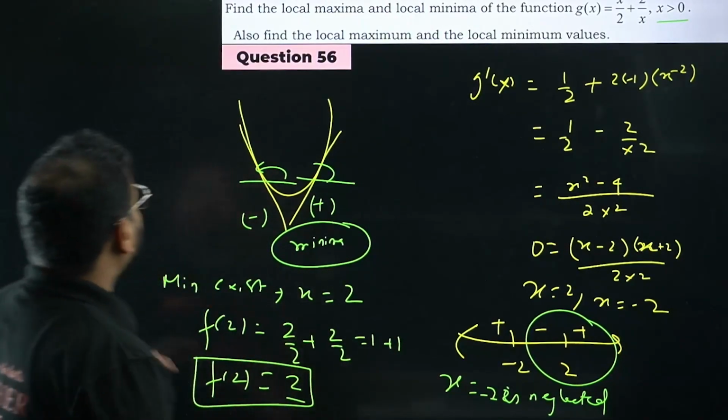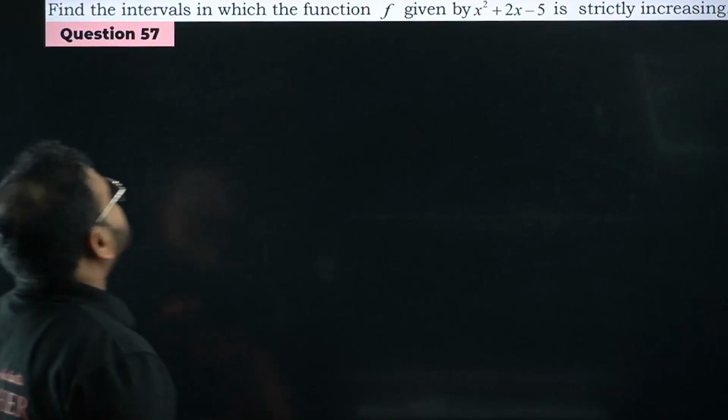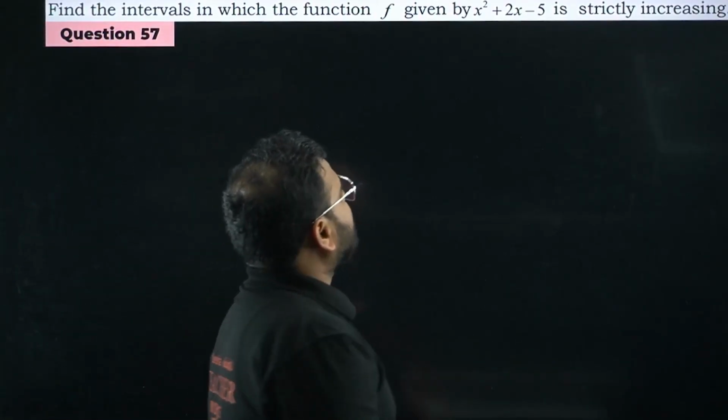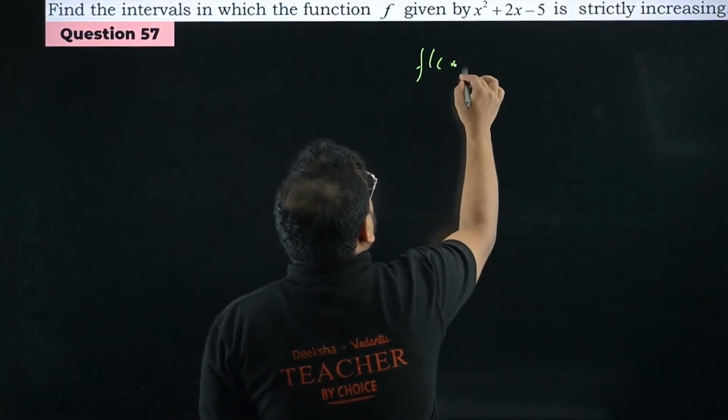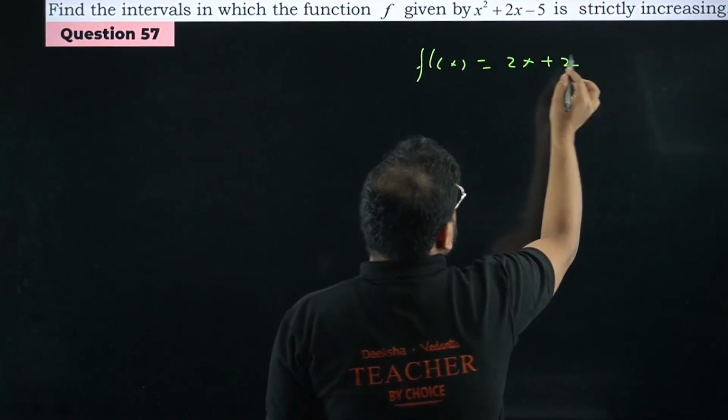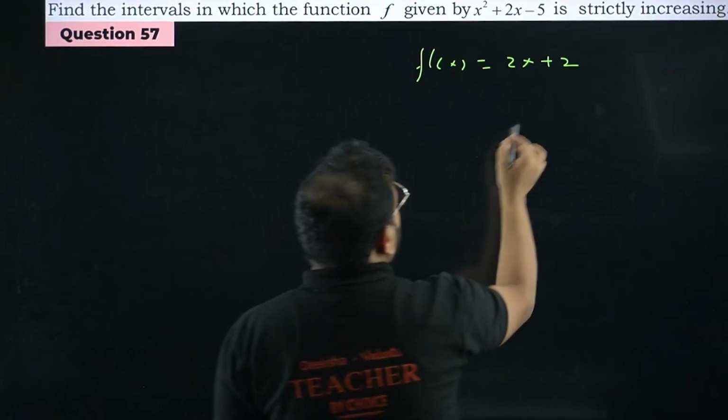Okay, simple. Let's move on to the next question. 57. Find the intervals in which the function f given by x square plus 2x minus 5 is strictly increasing. Again, same way, the derivative will become 2x plus 2.